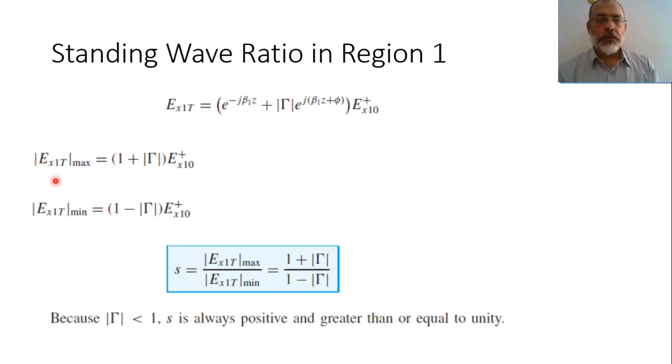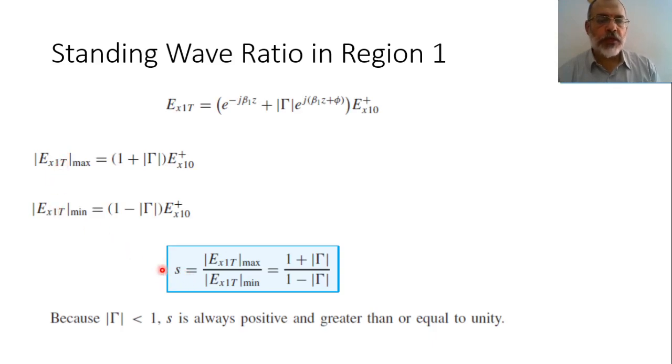Now, according to this, we found that the maximum value of the electric field along the standing wave pattern is 1 plus gamma multiplied by the amplitude of the incident field, while the minimum value is 1 minus the magnitude of gamma multiplied by the amplitude of the incident field. We are going to define a new parameter called standing wave ratio, which is the value of the peak to the minimum of this standing wave.